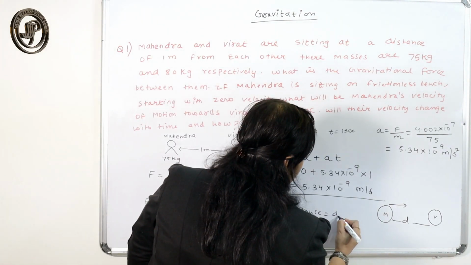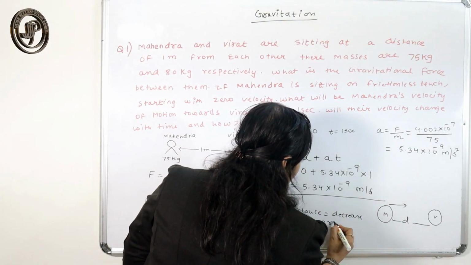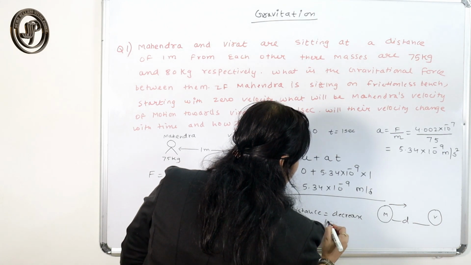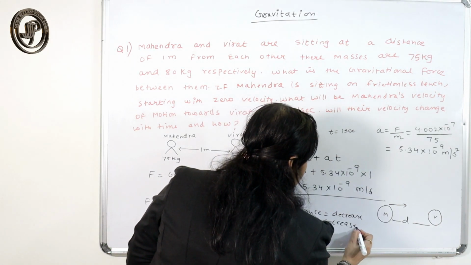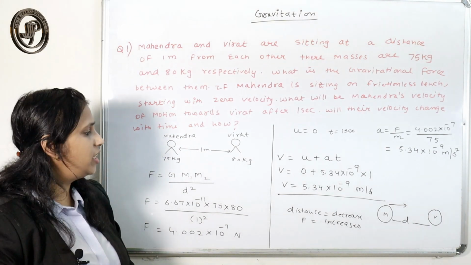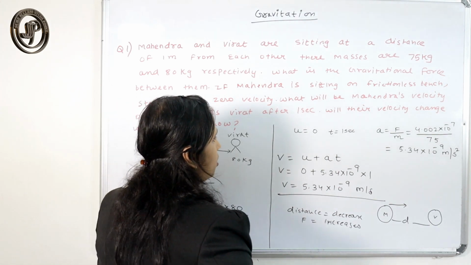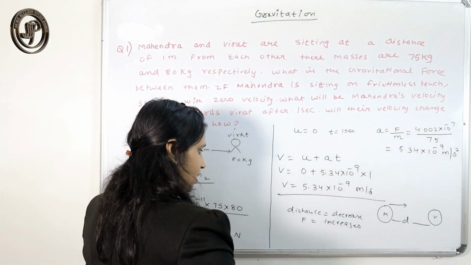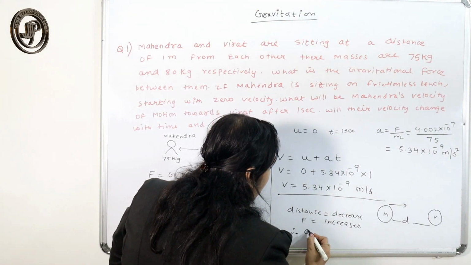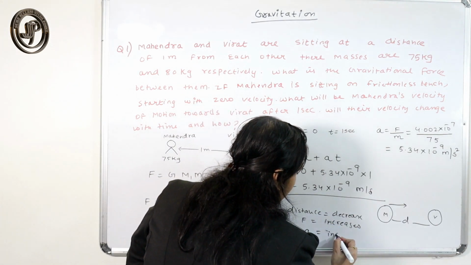The distance decreases, which means the gravitational force between them increases. Therefore acceleration goes on increasing.